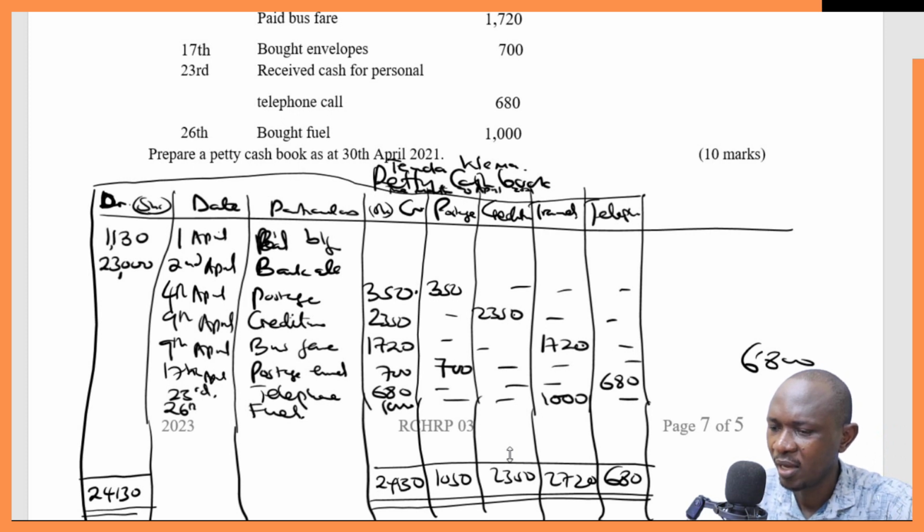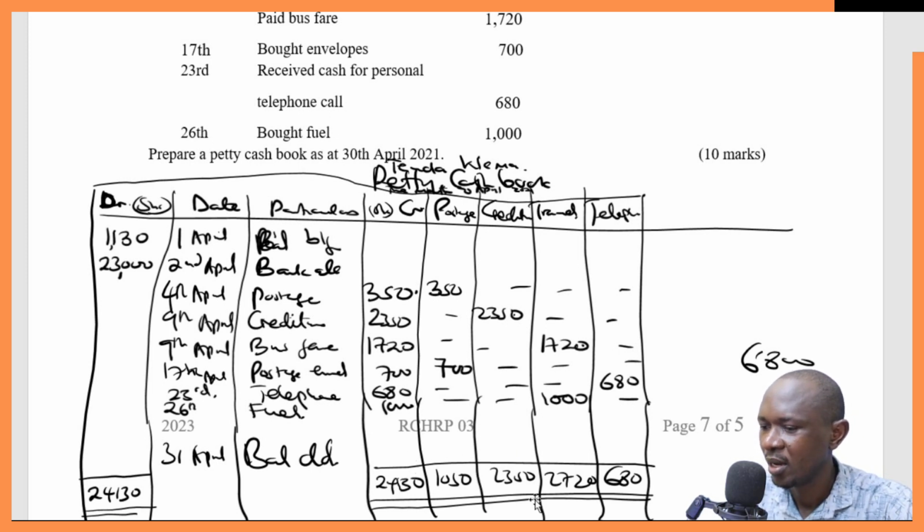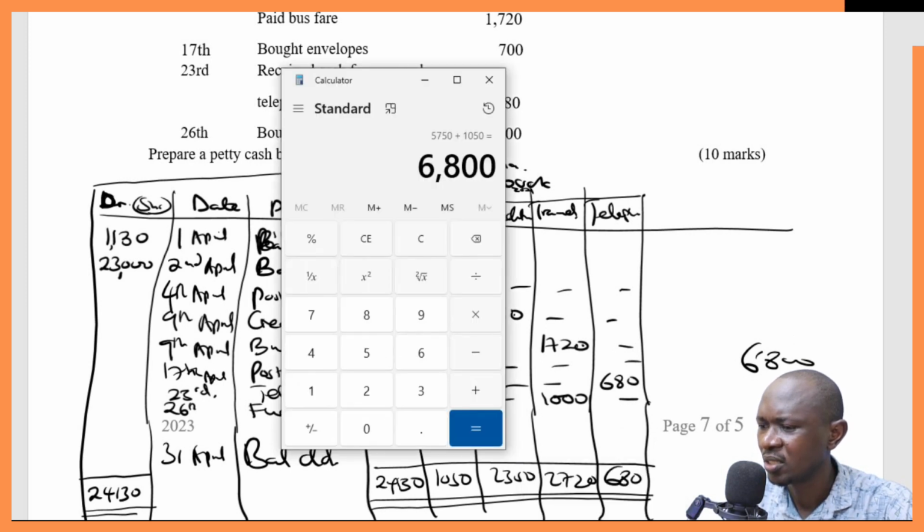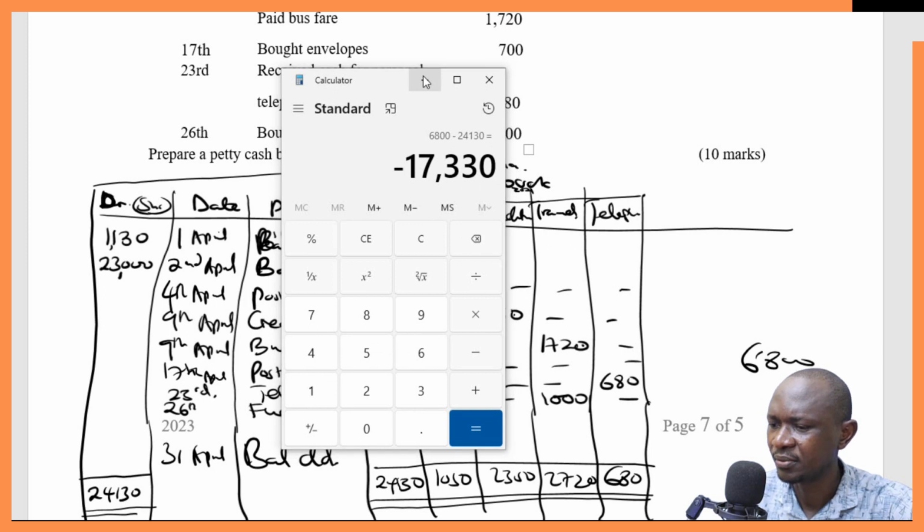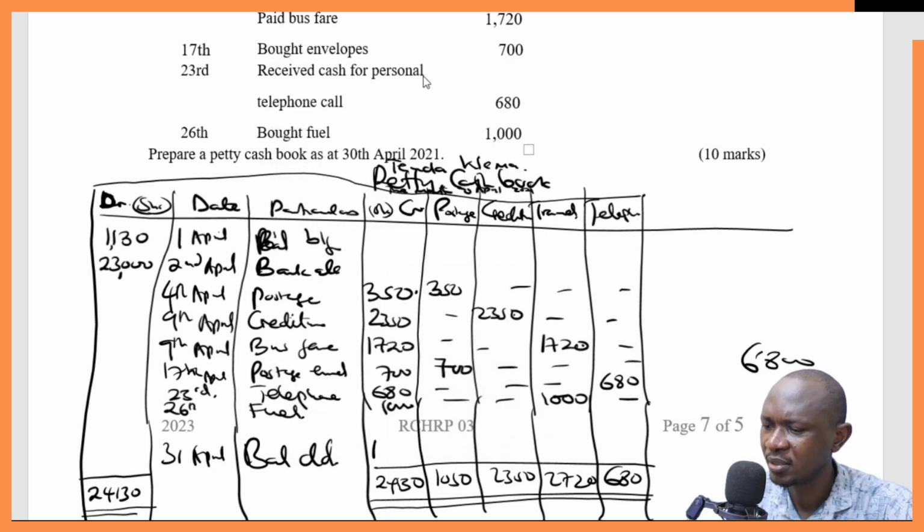Then on 31st April, we are closing the book, so we'll say balance carried down. We take the highest figure on the debit side and the credit side, compare, and take the difference. Now you can clearly see on the credit side we have a total of 6,800. On the debit side we have 24,130. So let's get the difference. 24,130 minus 6,800, the difference is 17,330. So we'll have here 17,330. That is the difference.